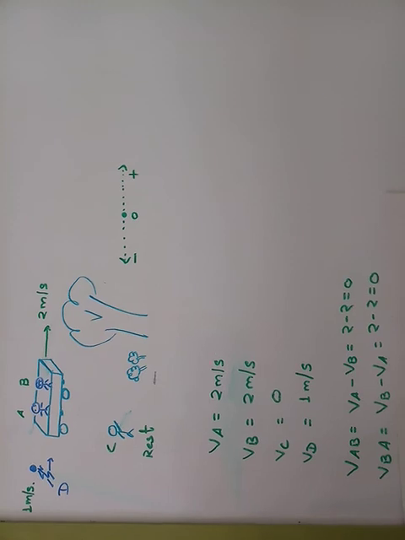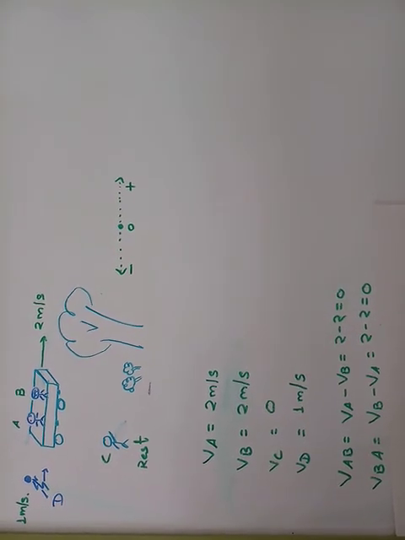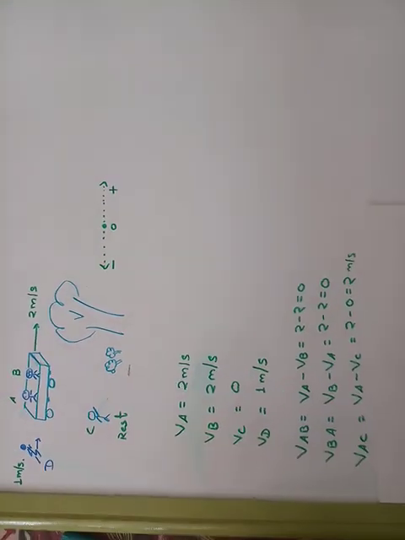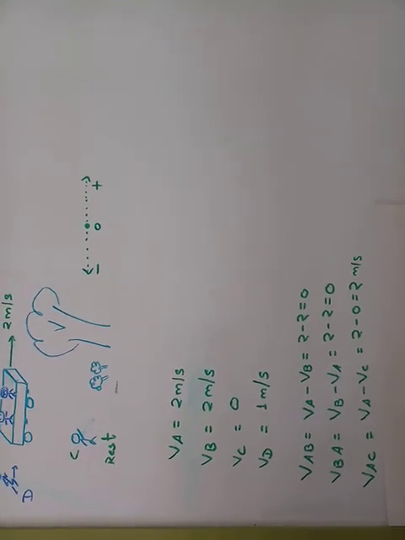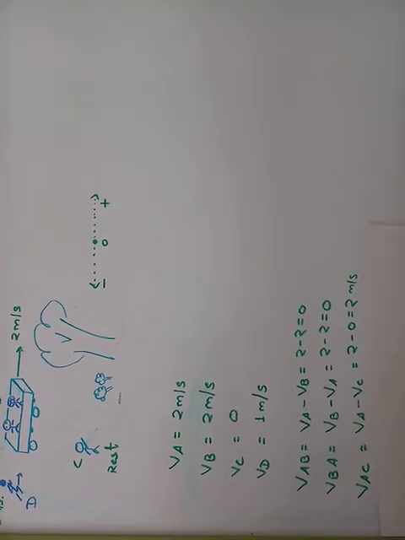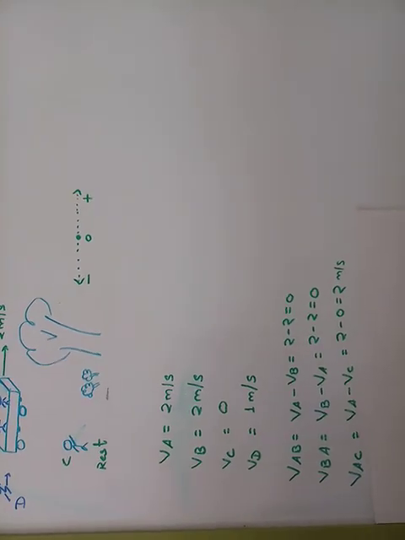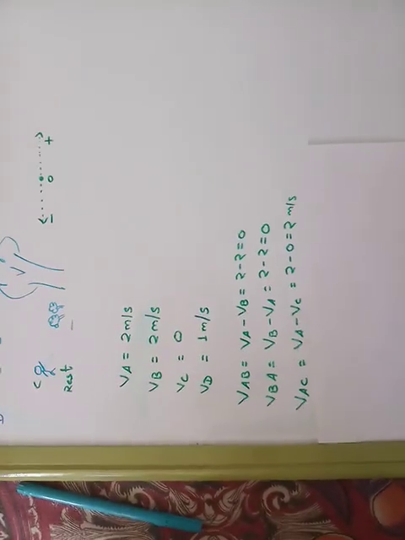So according to body A, B is not moving. According to body B, A is not moving. But when you include C in this scenario and ask C what the status of body A is, it is VA minus VC.